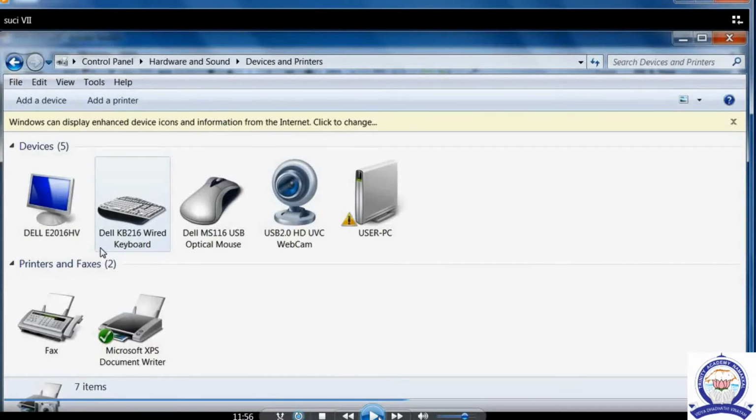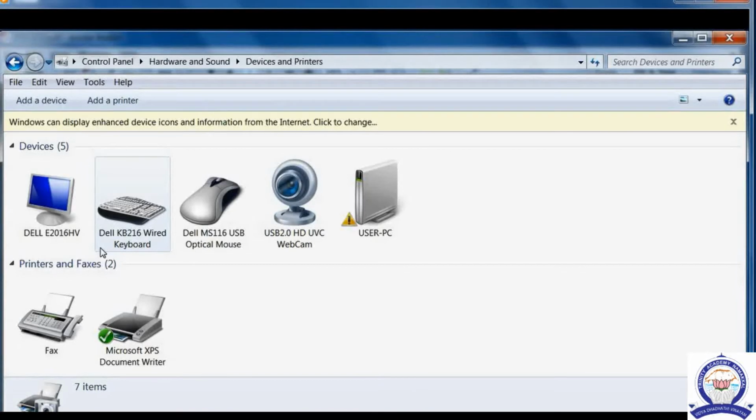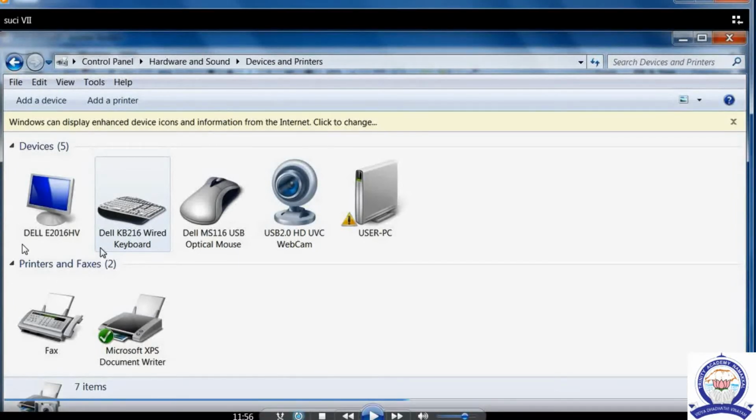The whole computer's parts are controlled by the control panel, all the parts that are connected. If you are connecting a web camera, that is also controlled by the control panel. If you see monitor, keyboard, mouse, all the options we can see inside, it's all controlled by the control panel.